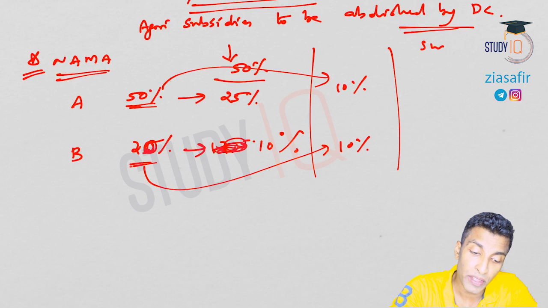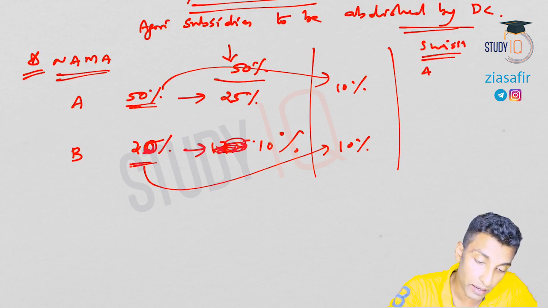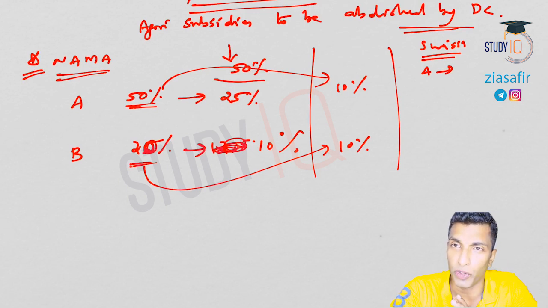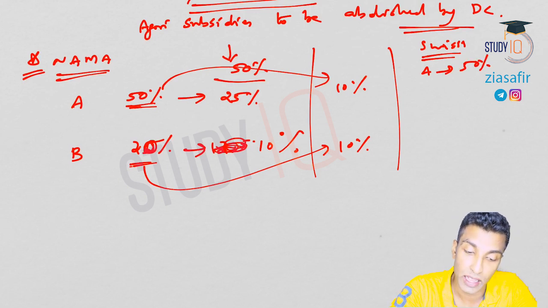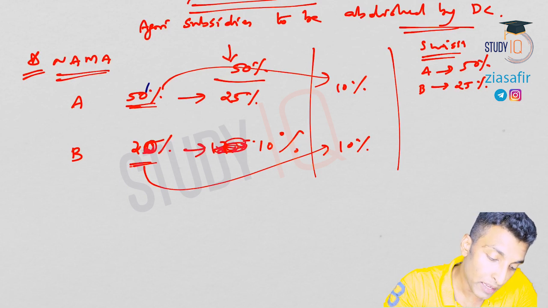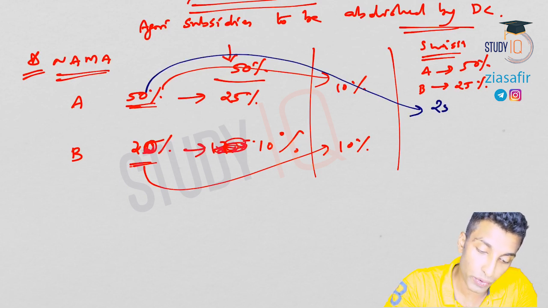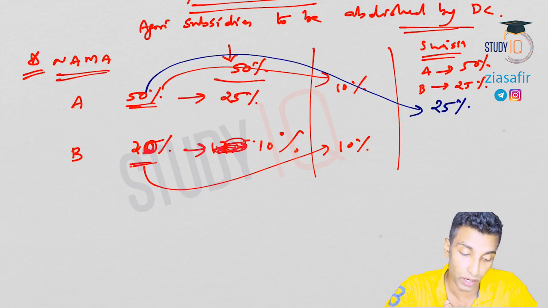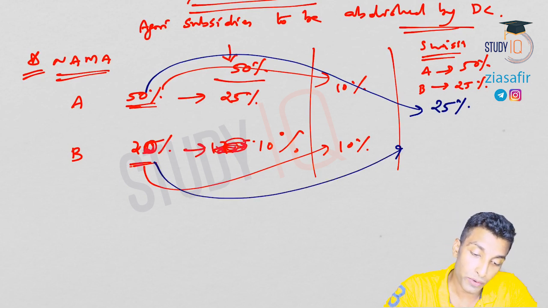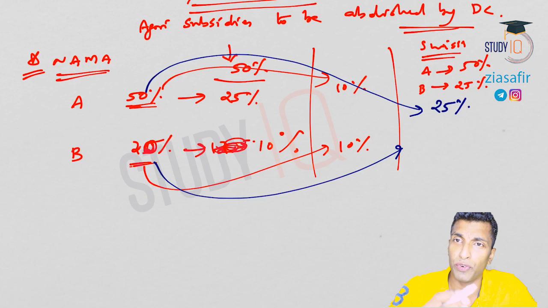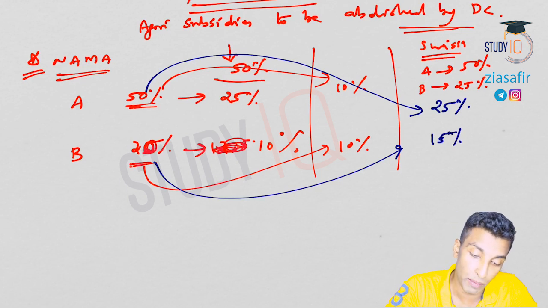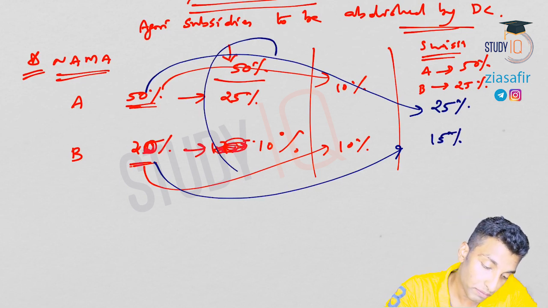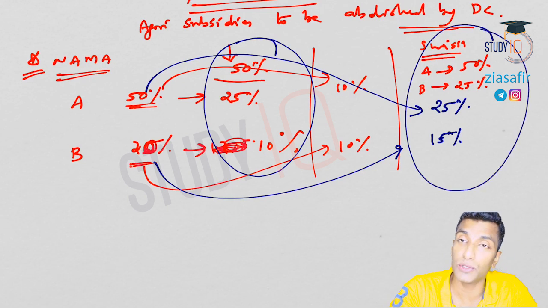But what is the Swiss formula? Under the Swiss formula, those who are having larger subsidy, like A here, will have a larger commitment on reduction of tariff, let's say 50%, and B will have smaller commitment, that means let's say 25%. So in this case, what will be the new tariff? So 50% of 50, that is around 25. So this is the new tariff for A. What about this? 25% of 20, that is 5%, so 5% reduction, so this is going to be 15%. So you can see here the difference, right? So this is what you mean by Swiss formula.